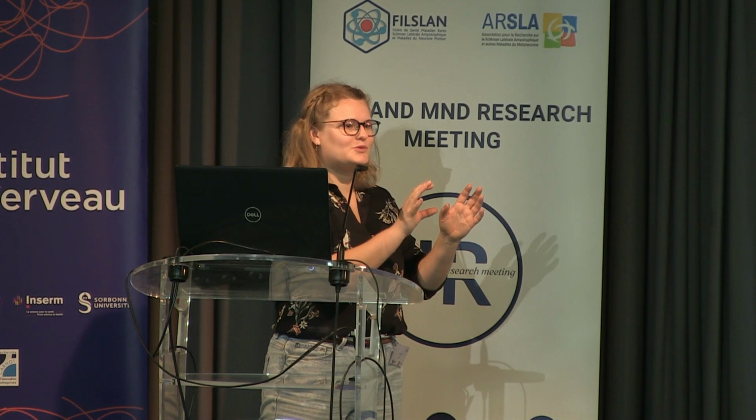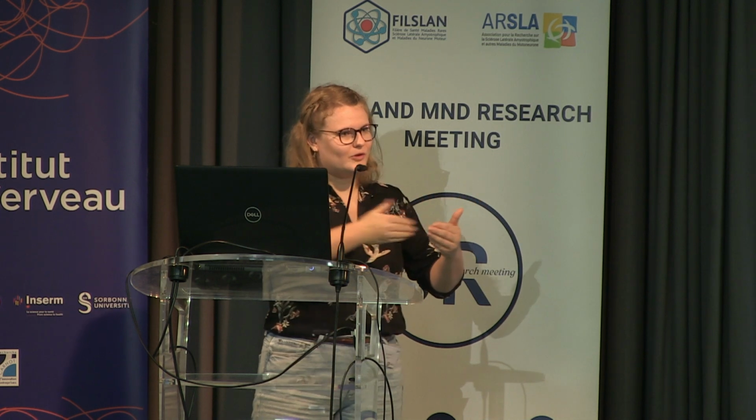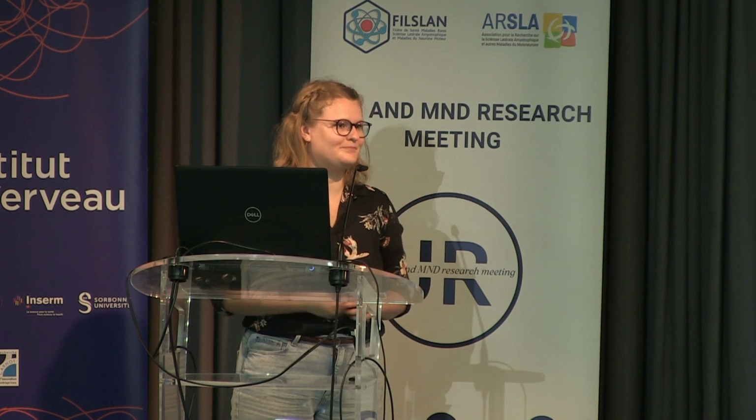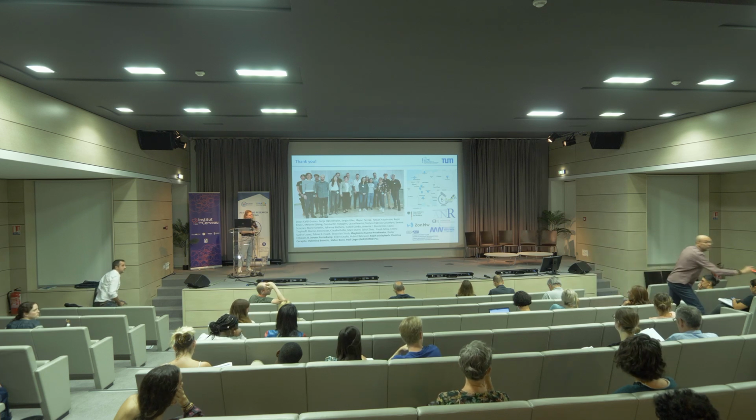And there is a way to see if the dysregulated genes can be followed over time, and it looks like we have some clusters that might represent different stages of the disease. Okay, thank you.